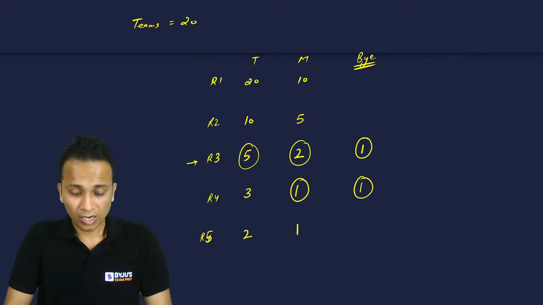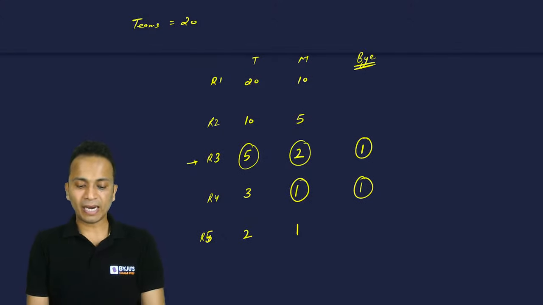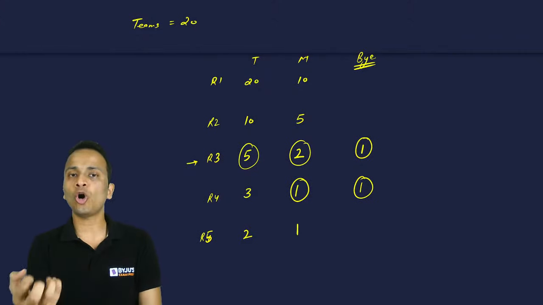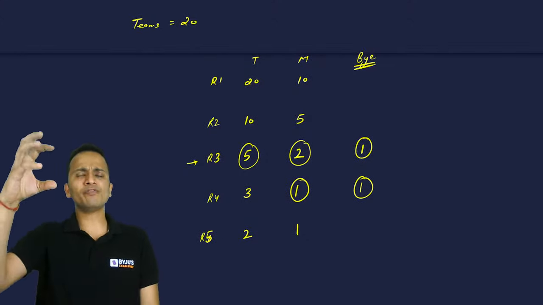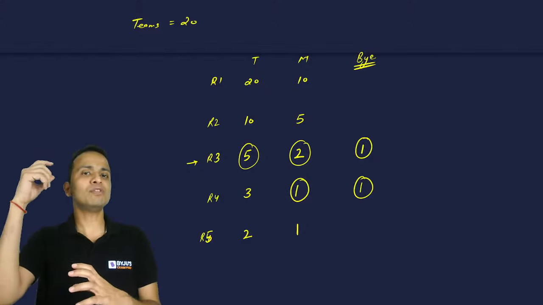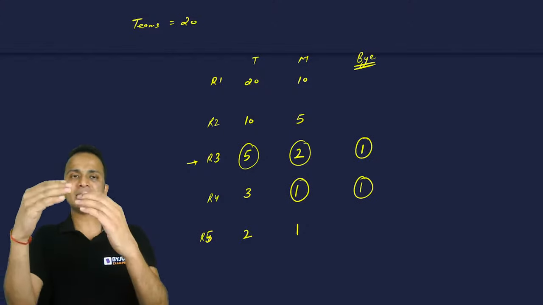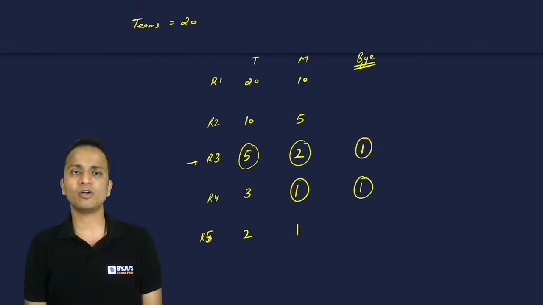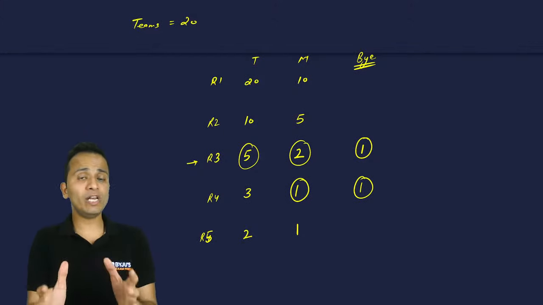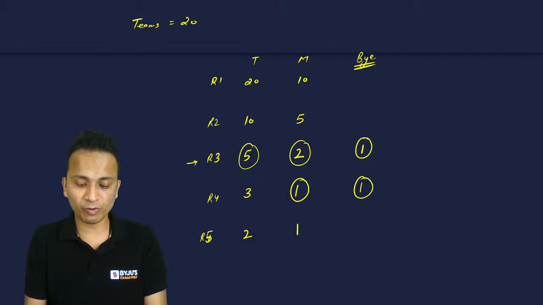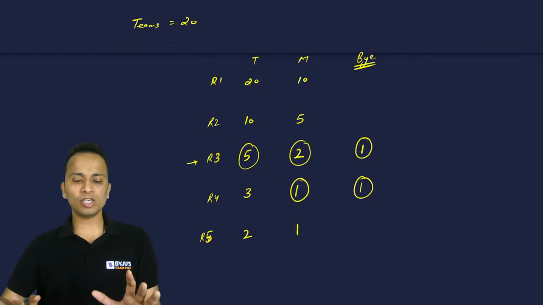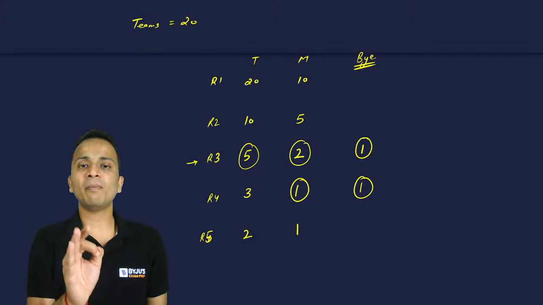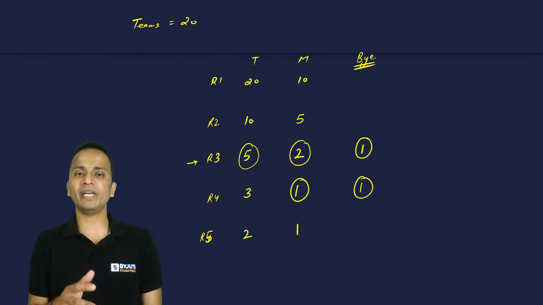Valerie asks, on what basis will it get a bye? This particular condition or information will be given in the question. It may be possible that out of these 5 teams, the best, topmost team will get a bye and the remaining 4 teams will play 2 matches. This particular thing will be given in the question whenever we'll be solving that. All right, so this is how we can find out the total number of matches in a particular tournament, be it a knockout or a round robin.